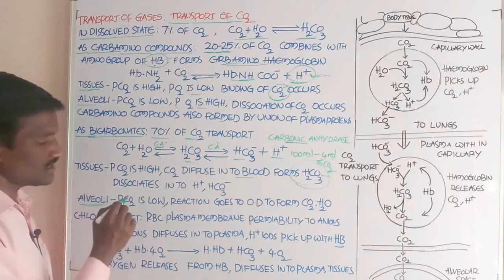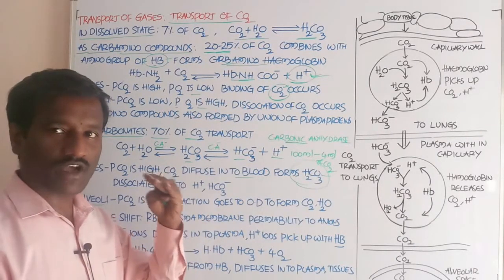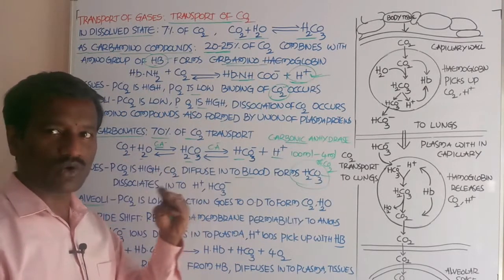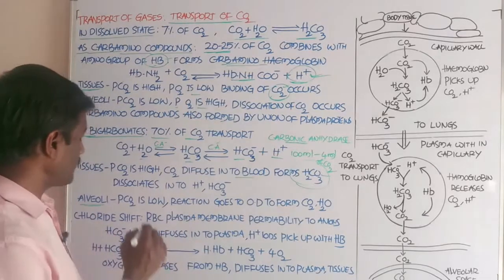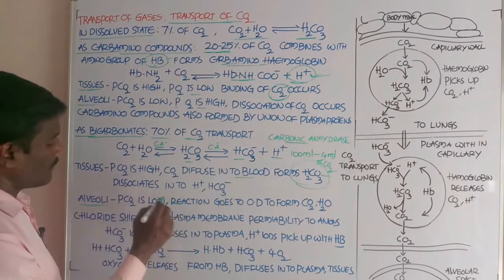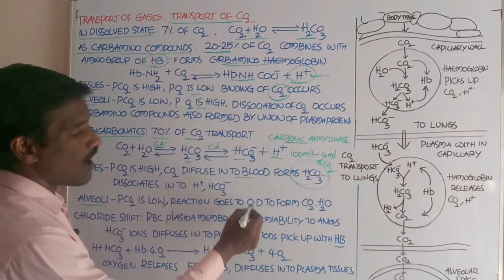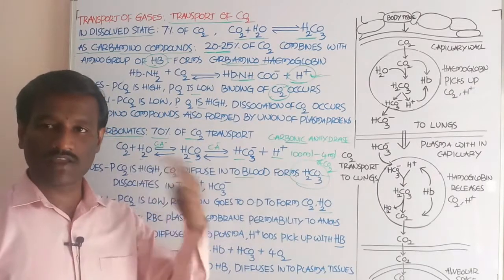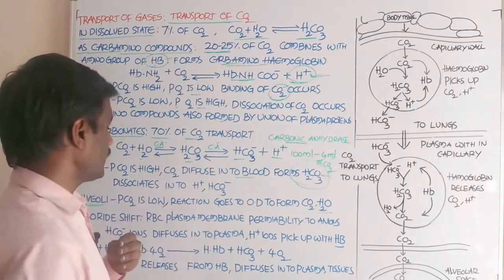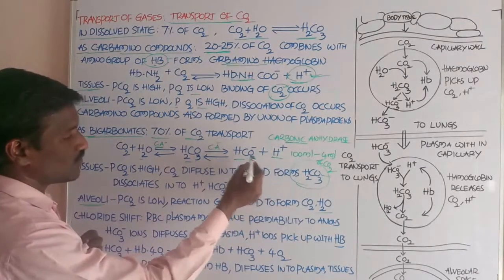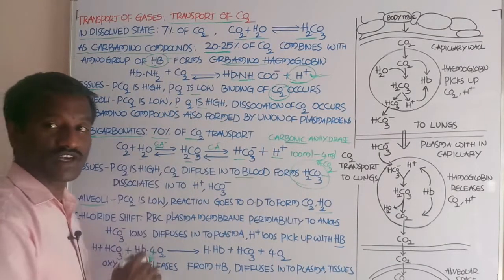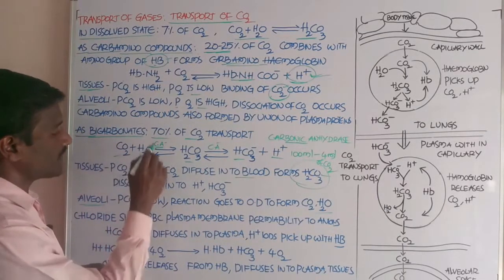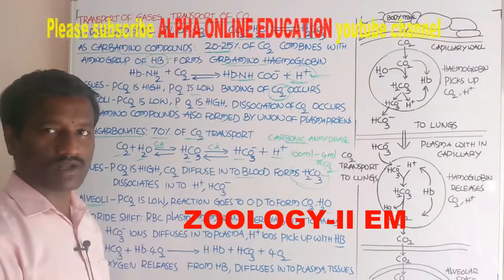In the alveoli region, the partial pressure of carbon dioxide is low, and the reaction goes in the opposite direction to form carbon dioxide and H2O. The entire reaction goes in the opposite direction to form carbon dioxide and water molecules.